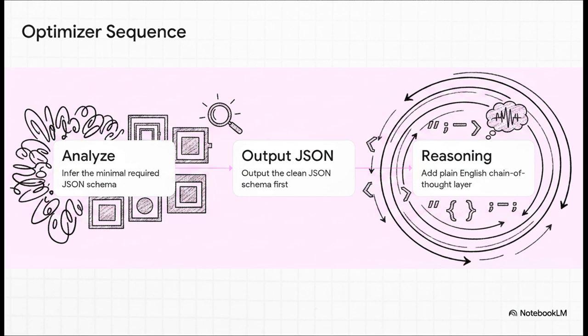So this sequence right here represents our vault state machine expanding. It's a recursive, really dynamic movement that breaks down messy ideas into a highly structured three-step programmatic response. First up, the AI analyzes your task and infers the absolute minimal required JSON schema. Second, it outputs that clean, rigorous JSON code block. And third, it immediately appends a crucial plain English chain of thought reasoning layer.